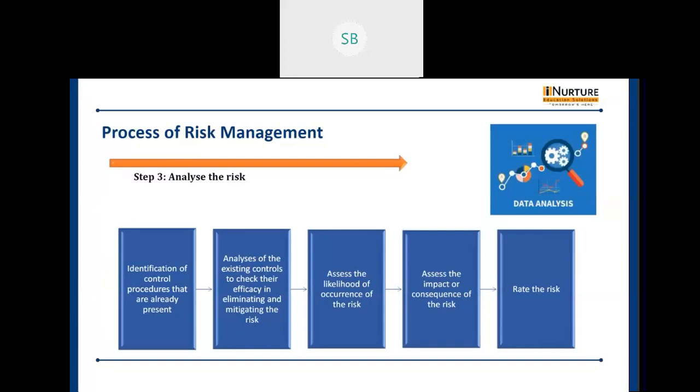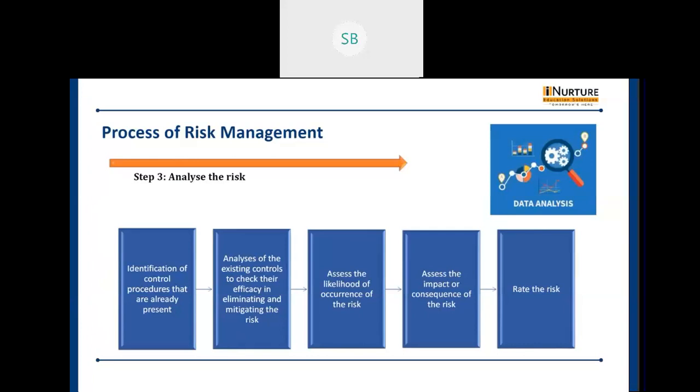First is the identification of control procedures that are already present. Next we have the analysis of the existing controls to check their efficacy in eliminating and mitigating the risk. Then assess the likelihood of occurrence of the risk, assess the impact or consequence of the risk, and rate the risk. Now let us see what we find in the identification of control procedures that are already present.